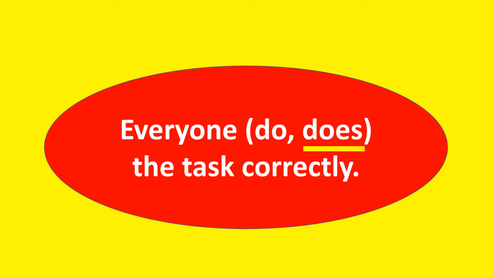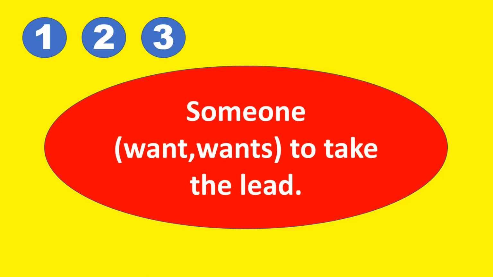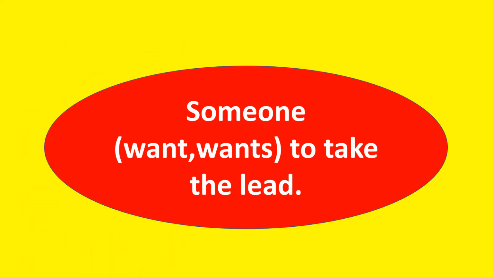Answer does. Again, this is the same rule that we have a while back. Someone want or wants to take the lead. I believe you know the answer. 1, 2, 3. Answer wants. Okay, I hope you got it.